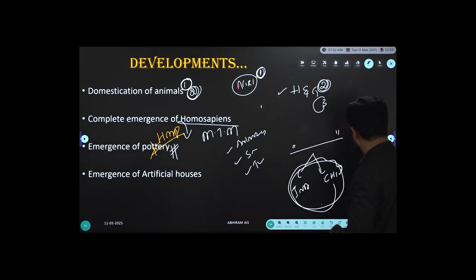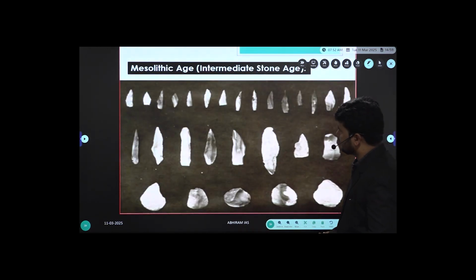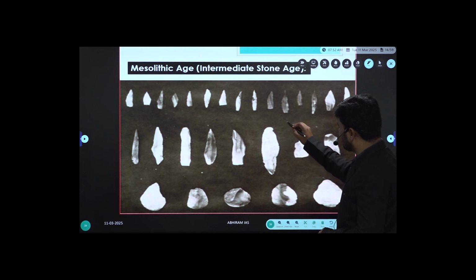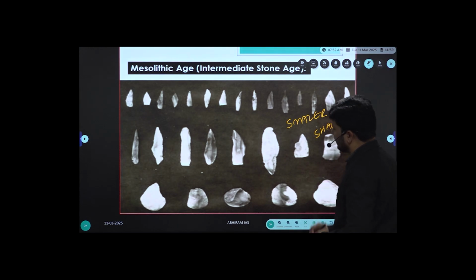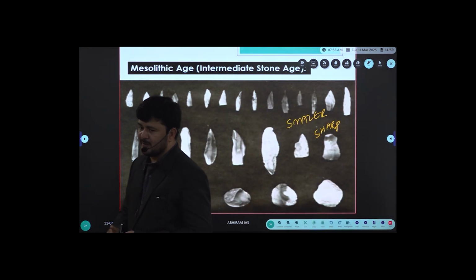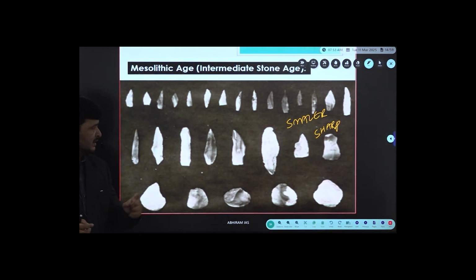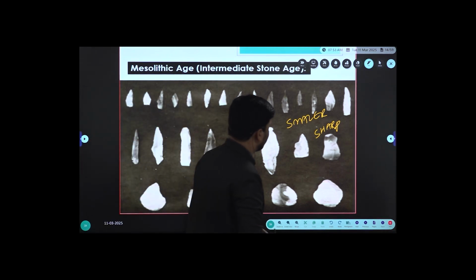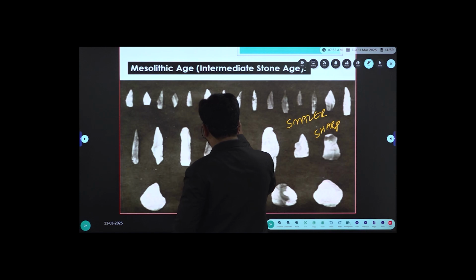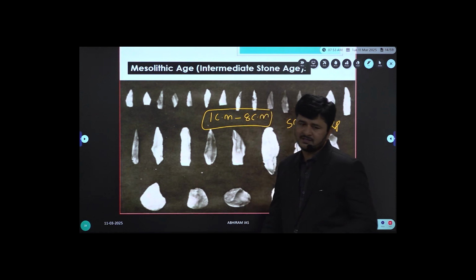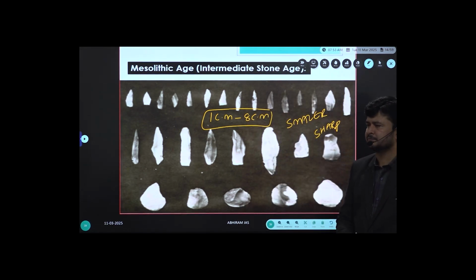When it comes to the tools, observe Mesolithic tools, they were very small in size. Sharp in nature. On one hand, smaller in size. It was not the case of Paleolithic cultures, where we found very big, very rude ones. Here, smaller in size, sharp in nature. It is not an exaggeration to say the Mesolithic tools range from 1 centimeter to 8 centimeters. Just imagine that.